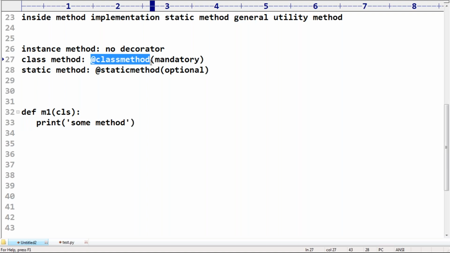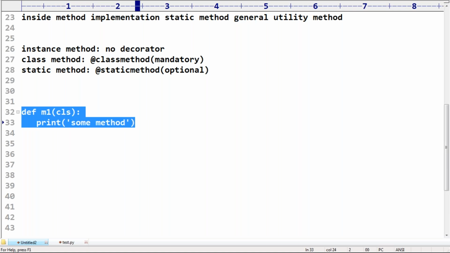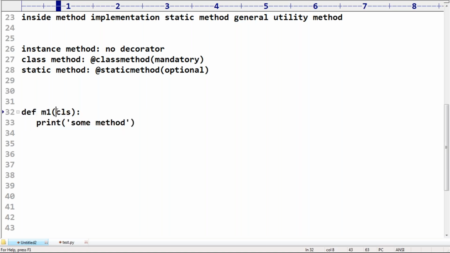Sir, it is a class method only. Then mandatory, sir, compulsory we have to specify this one. If you are not specifying this, then it can be either an instance method or a static method. Remember, are you getting that? So what about cls? If it is an instance method, it can be self. The self name can be anything. Are you getting it? The first argument should be self.